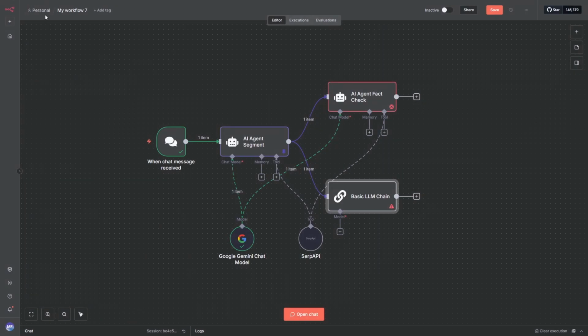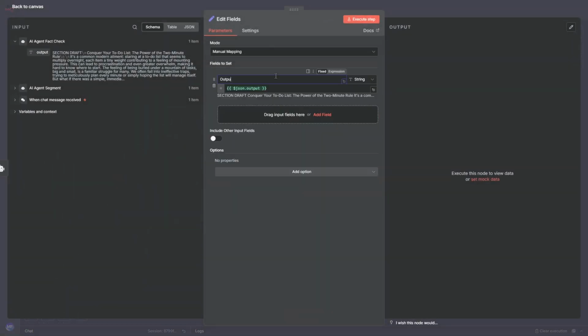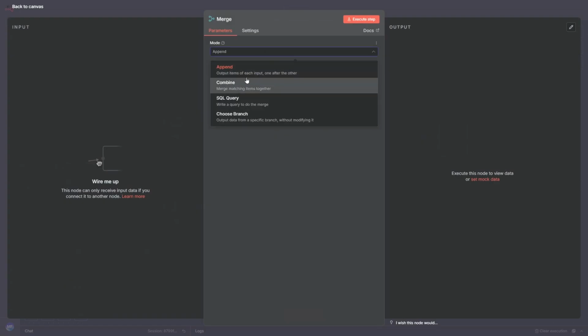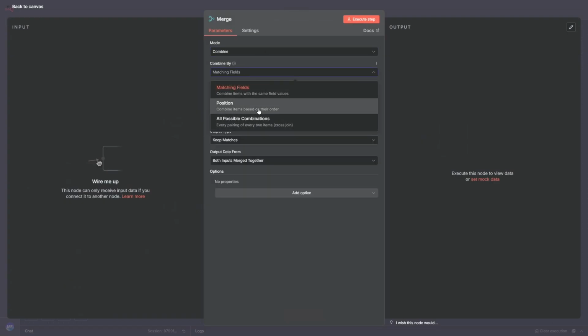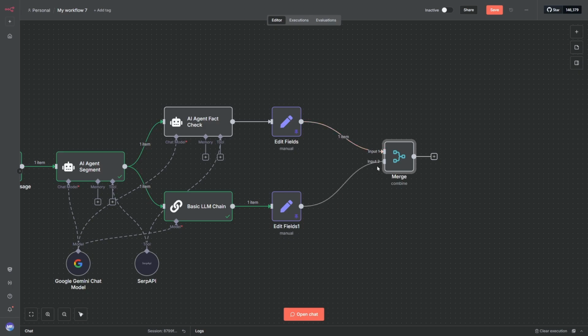Now let's organize our outputs for clarity. Add a set node, drag in the input and rename it. Repeat this process for the other output. This keeps our workflow clean and easy to follow. Next, add a merge node. Set the mode to combine, choose combine by position, and set the number of inputs to 2. Then connect both of your renamed outputs to this merge node.